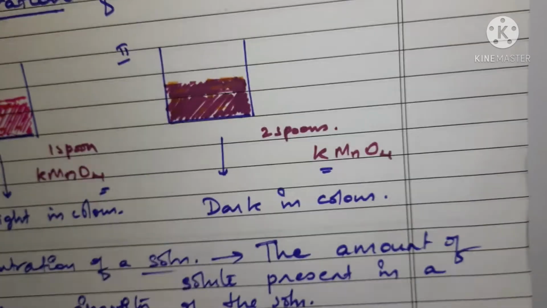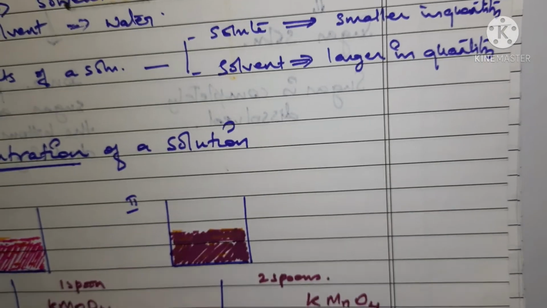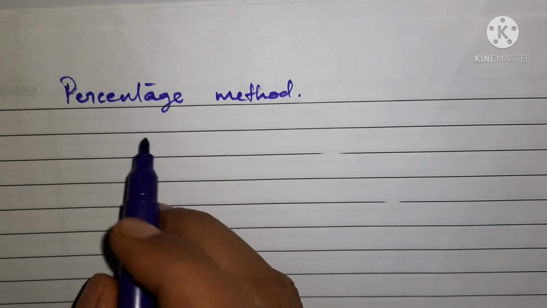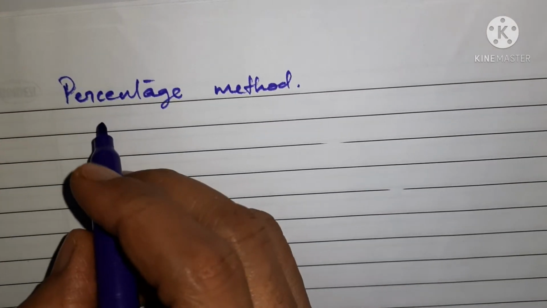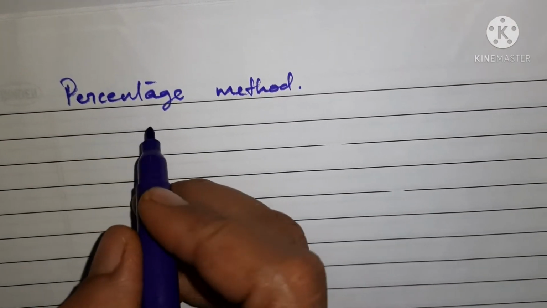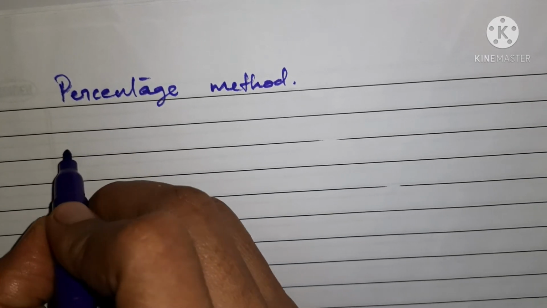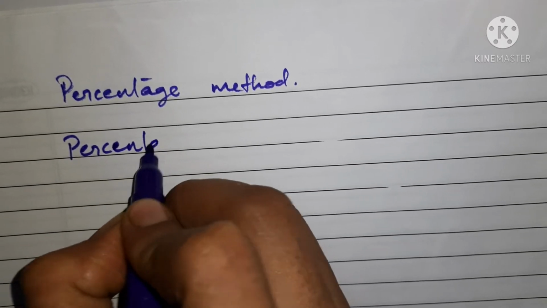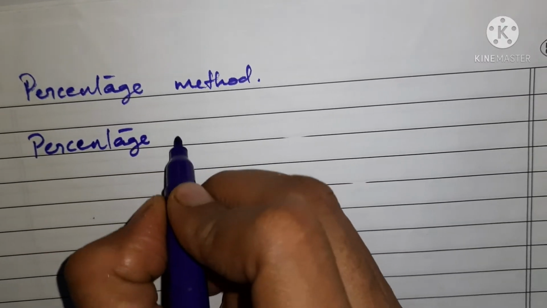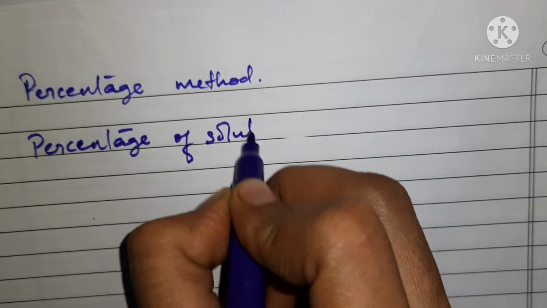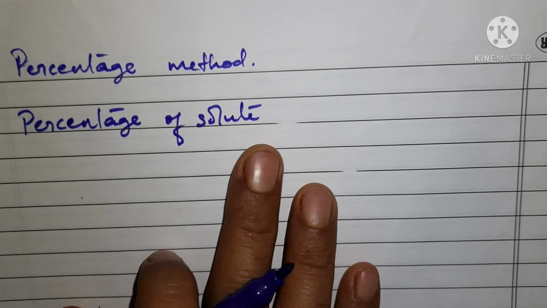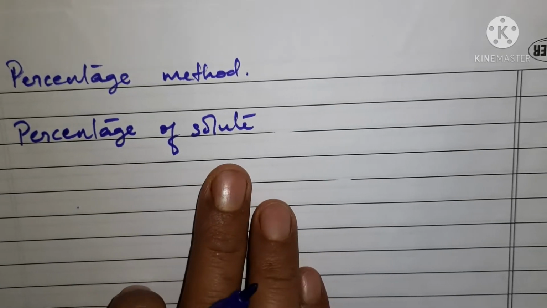Now remember that the concentration of a solution can be expressed by the percentage method. How can we find it out? So in the percentage method, we'll try to learn to find the percentage of solute. Okay, what we are going to do is find the percentage of solute. And why do we do so? Percentage of solute is required because the concentration of solution means percentage of solute.